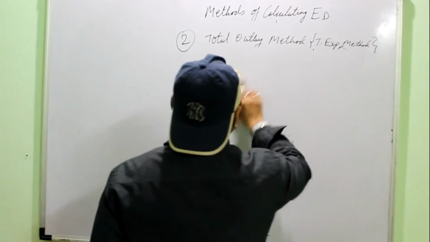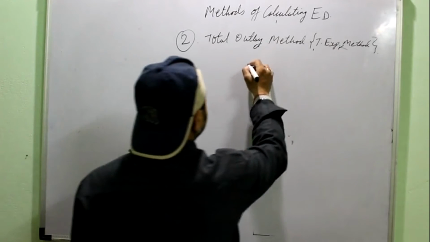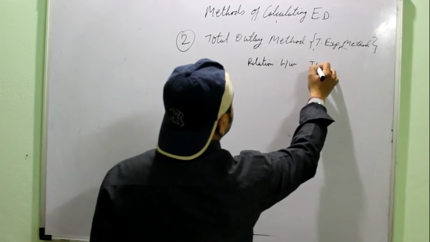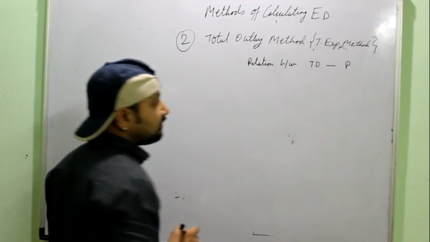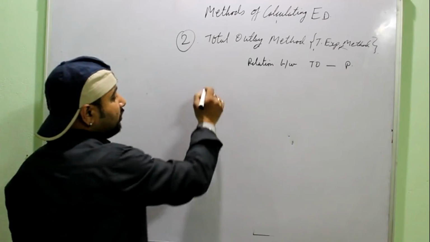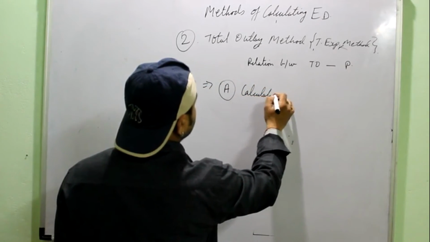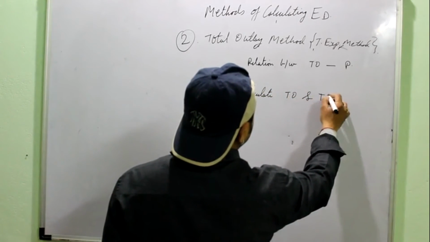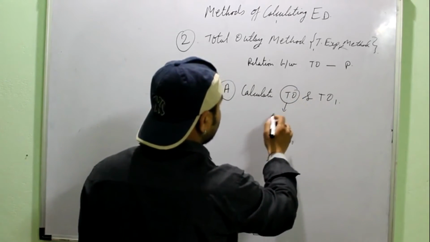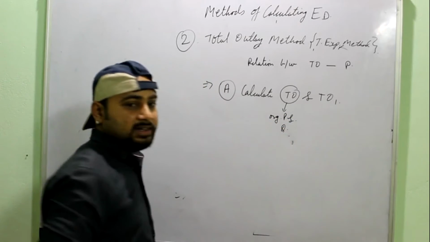Okay, now we know the meaning of total outlay. Now how to go further in this method? This method is simply based on the relation between the total outlay and the price. Right? You have to find out what relation is there between total outlay and price. For that, the first step is you calculate total outlay and total outlay 1. Where total outlay means the total expenditure at the original price and quantity.